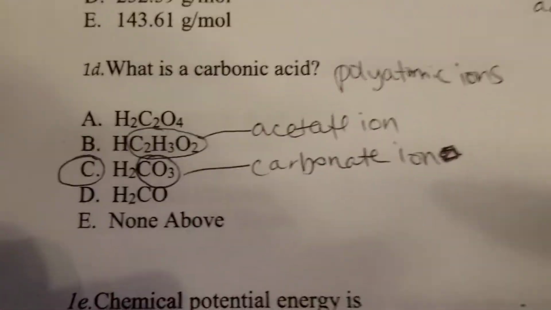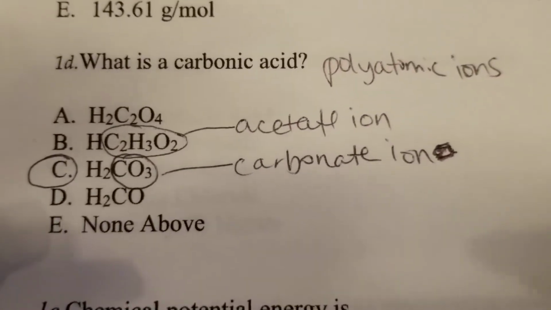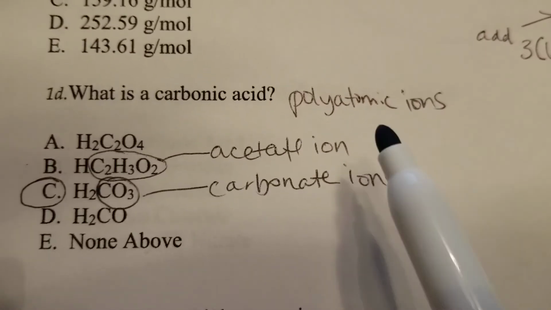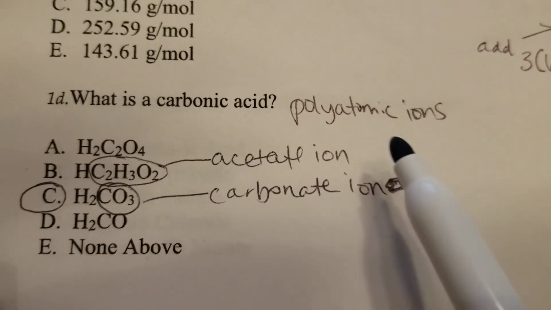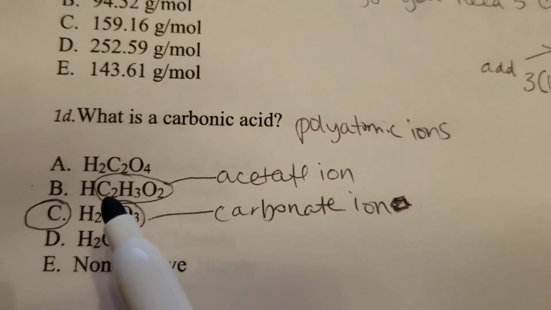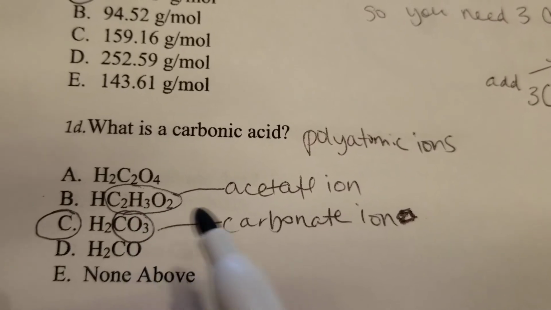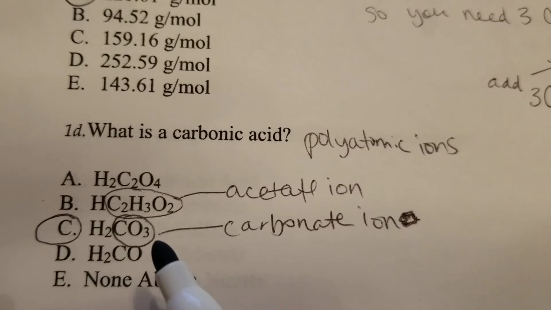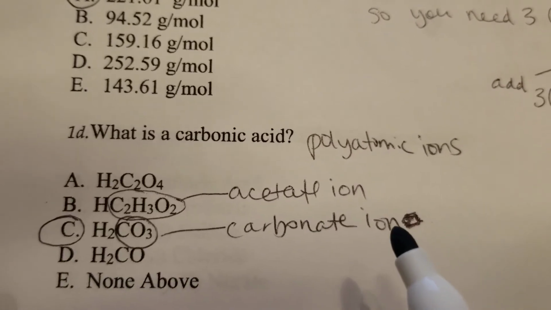Okay, this is going back to the polyatomics. There's a reason why I'm doing these in the order that I'm doing it. You are supposed to know certain polyatomics. I'm sure your teacher has told you that there are certain polyatomics you need to know. For example, C2H3O2 is called the acetate ion, and CO3 is called the carbonate ion.